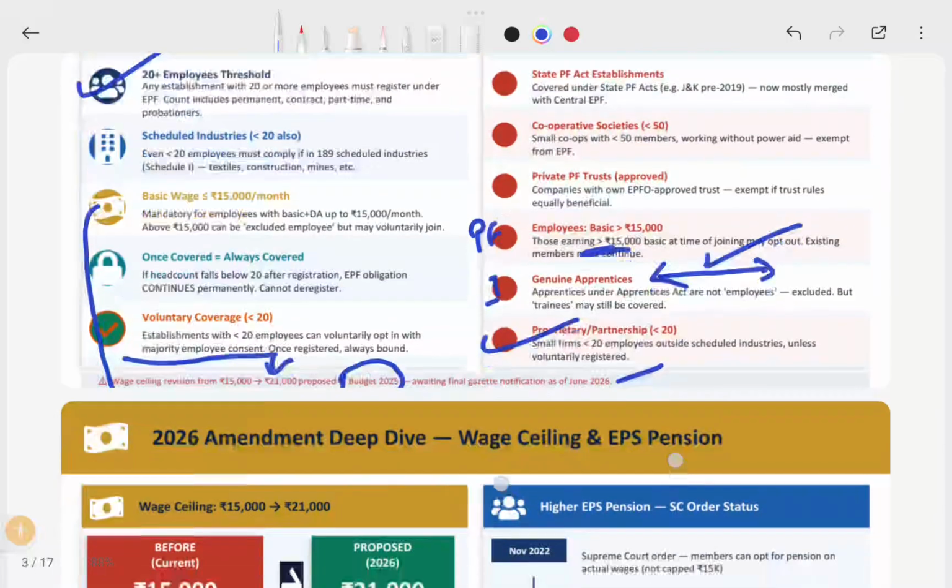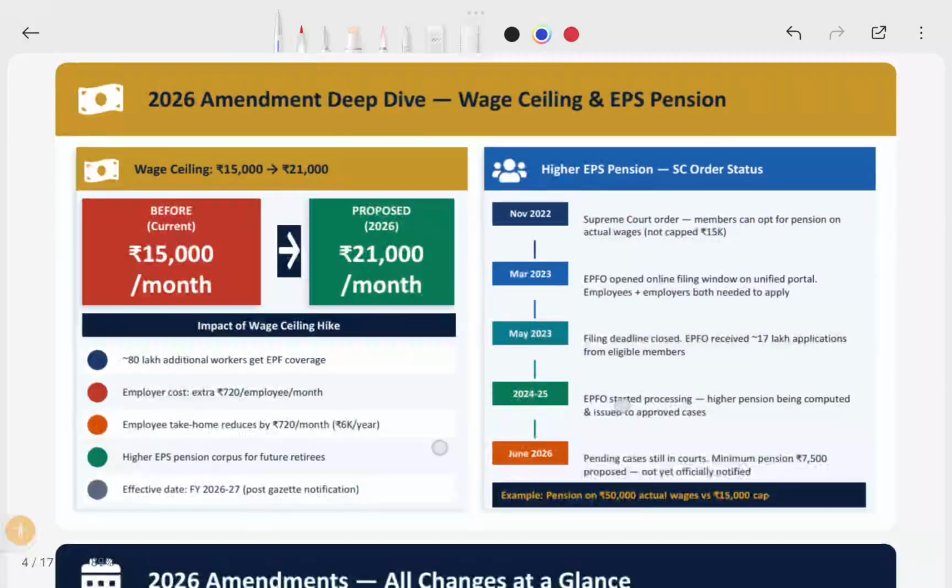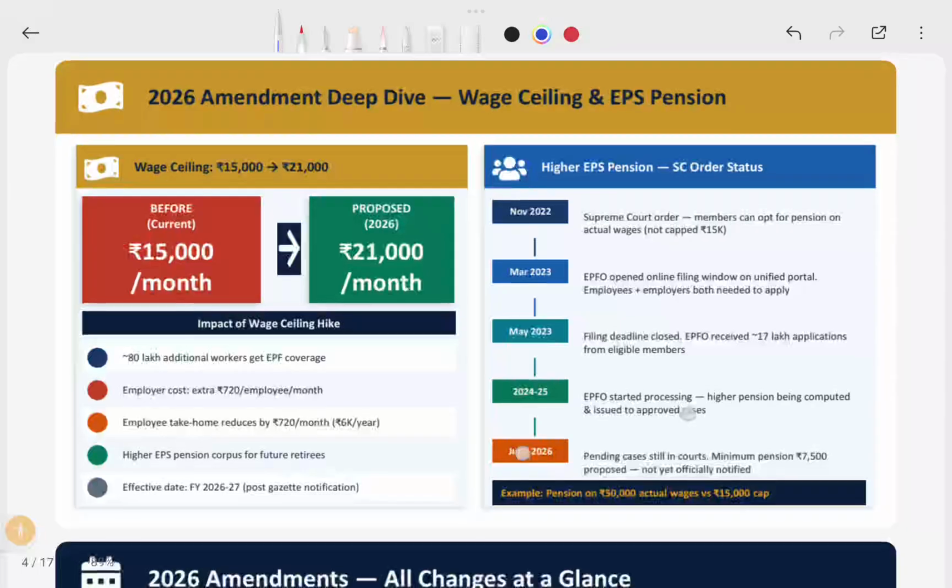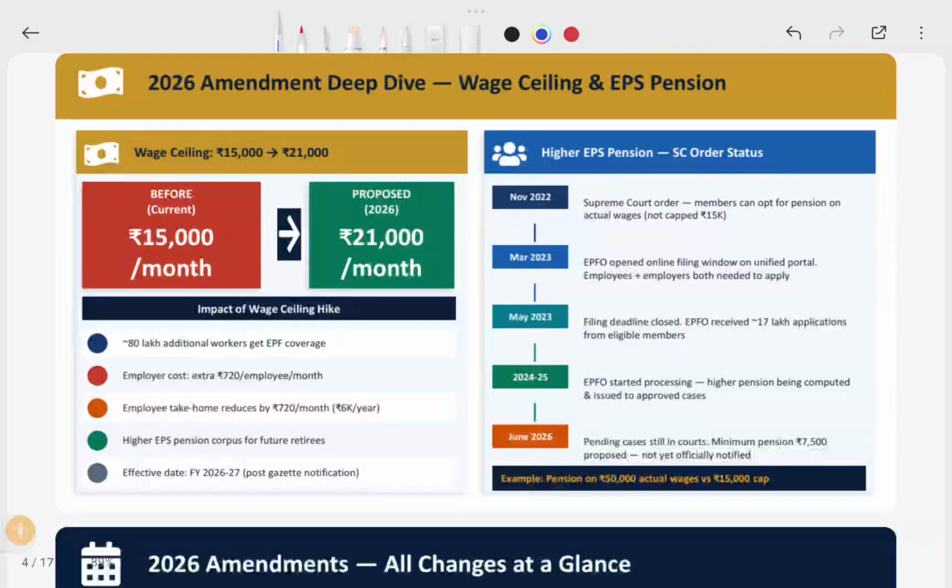So PF coverage will increase. So we will see what 2026 amendments will happen. So the wage limit has been increased. This is still under gazette status. So the impact of this wage ceiling hike: once it is increased, the coverage of the employee count will increase. Employee cost will increase 720 per month per employee per employer.